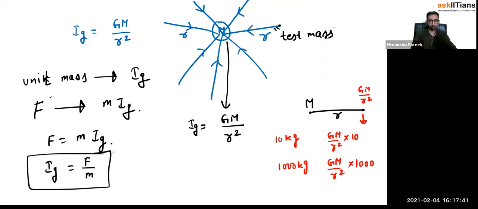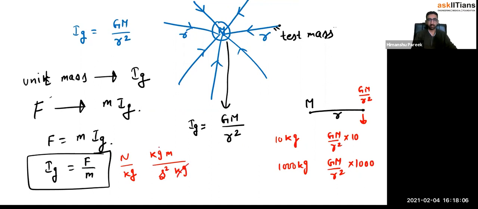So to calculate gravitational field intensity, you divide the force by the mass. It's the force experienced by a unit kg mass. So what would be its unit? Newton per kg. Or more specifically, what is Newton's unit? That is kg meter per second square.